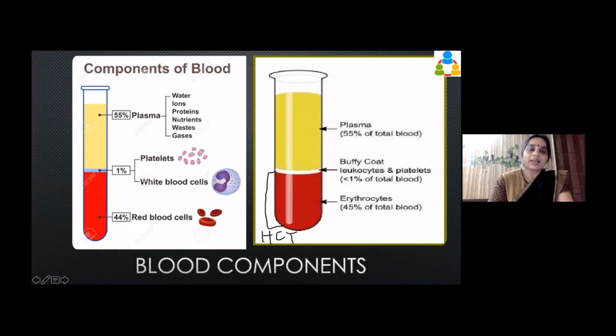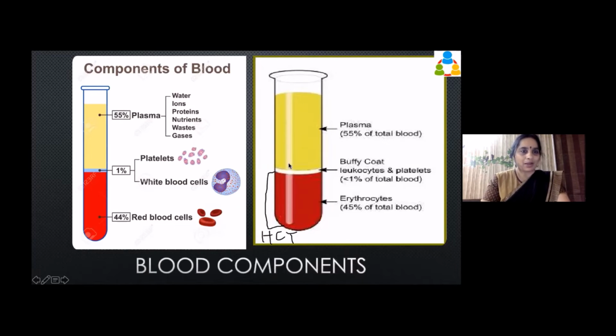Now, from this buffy coat, we will separate the buffy coat out and look at the leukocytes, and that will be put through a cell counter. In the cell counter, it will be counted how many WBCs are there, how many neutrophils, lymphocytes, eosinophils, monocytes, basophils, and that can give us a clue as to what kind of infection or condition could be there. Now, in the erythrocytes, there are other indices. I will come to that.